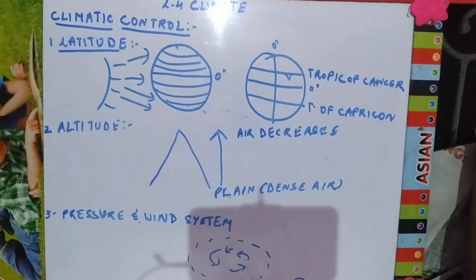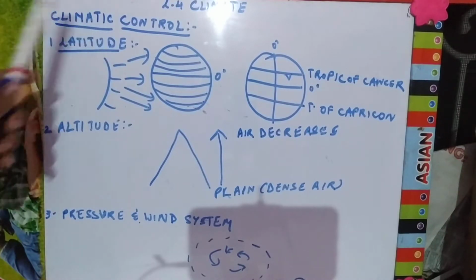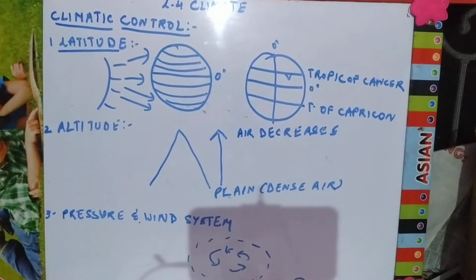Good morning, children. Let's begin with the new topic of the climate chapter, that is climatic control. See, there are basically 6 climatic controls that affect the climate of a place. They are latitude, altitude, pressure and wind system, distance from the sea, ocean currents and relief features. So let's begin with the latitude.